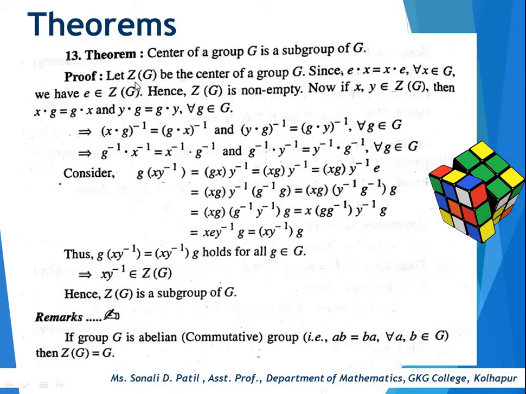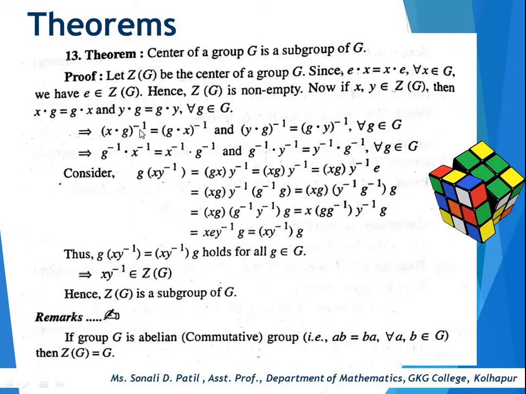So in the proof, let Z(G) be the center of a group G, and since Z(G) is non-empty, that is, it contains at least one element, that is the identity element. Since e dot x is equal to x dot e for all x belongs to G, we have e belongs to Z(G), hence Z(G) is non-empty. Now if x, y belongs to Z(G), then x dot g is equal to g dot x and y dot g is equal to g dot y for all g belongs to G, and this implies that here we can take inverse on both the sides.